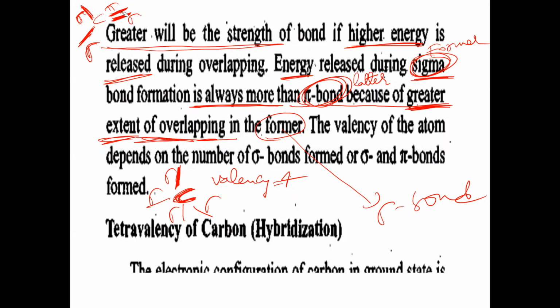So like this, the number of sigma and pi bonds, how many here? Totally 4: 3 sigma bonds around the carbon, 1 pi bond. That's why here, what is the valency? Valency equals 4 again. So the number of sigma bonds and pi bonds around the carbon atom is equal to the valency of the carbon atom. And the valency of carbon is 4. That is a tetravalent atom. So the next topic is what now? Tetravalency of carbon.